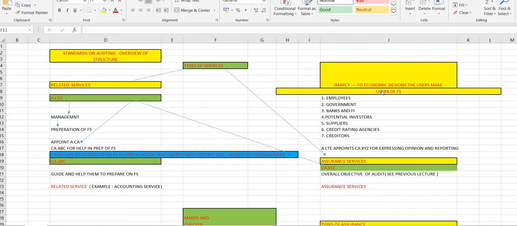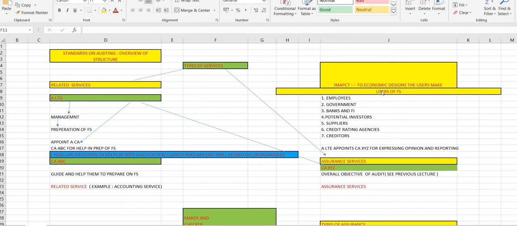Banks, financial institutions, to provide loan facilities, they need to check a financial statement. Potential investors, to invest in your company's shares, they need to know the correct financial statement position. Suppliers, to send you raw materials on credit basis, they need to know your financial statement position. Credit rating agencies, to approve your credit rating, creditworthiness, they have to see your financial statements. Creditors, to give you credit purchases, they have to view your financial statements, right?